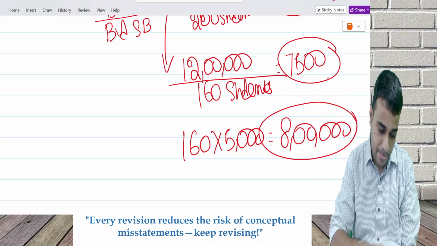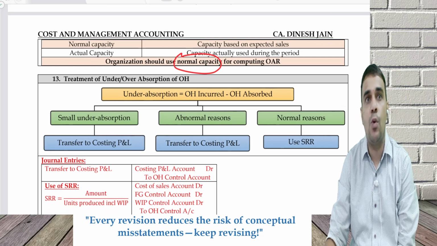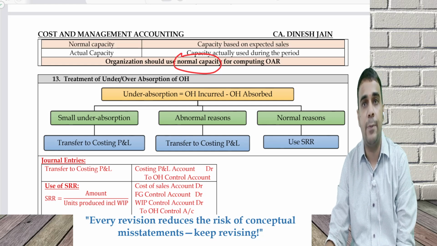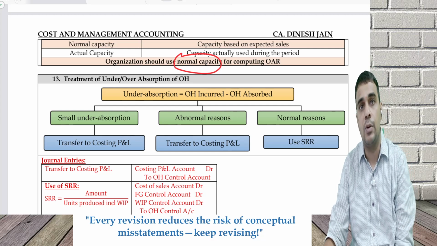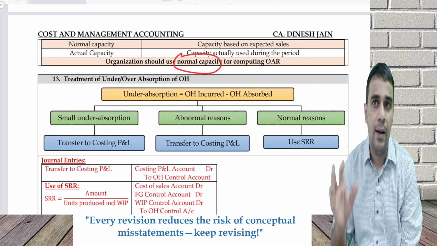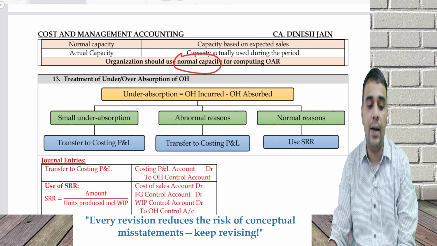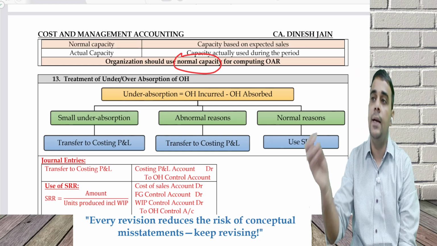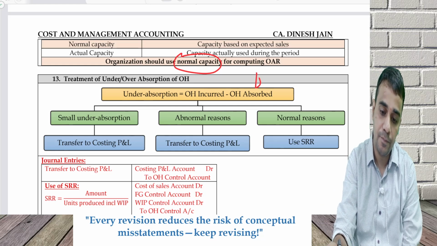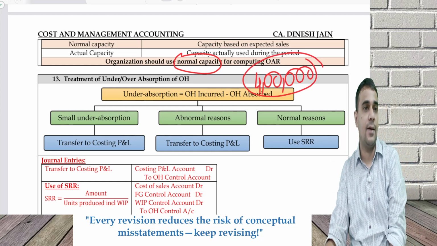This is the situation. First thing, under absorption means overhead incurred minus overhead absorbed, and it can be positive. Over absorption means you have recovered more than what is incurred, so the formula is absorbed minus incurred. Technically we have only a single formula, but there can be an under recovery, or there can be an over recovery. So I did some recovery extra or I did some recovery less. I get to know that 4 lakh is the loss I have, or 4 lakh is the under recovery.